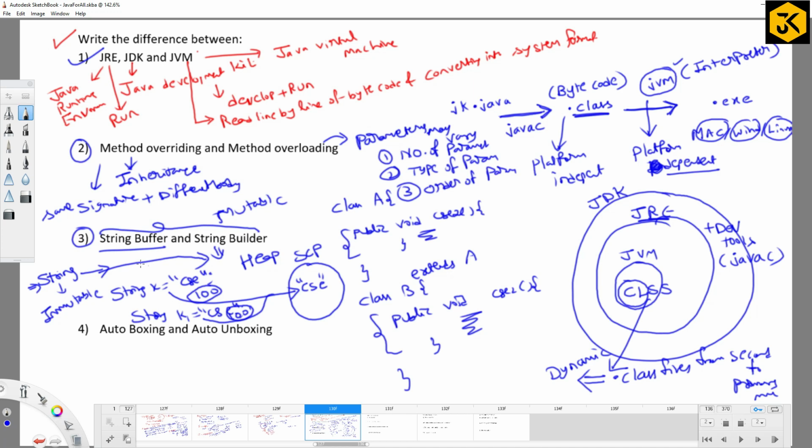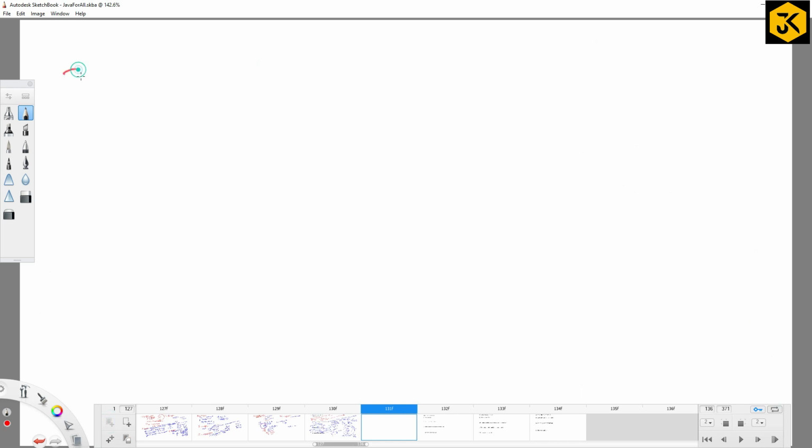Right? So this is the general difference between string and string buffer and builder. If you look into the exact question they have asked, string buffer and builder, right? One difference between string buffer and string builder is, in terms of synchronization, which is synchronized and which is asynchronized.